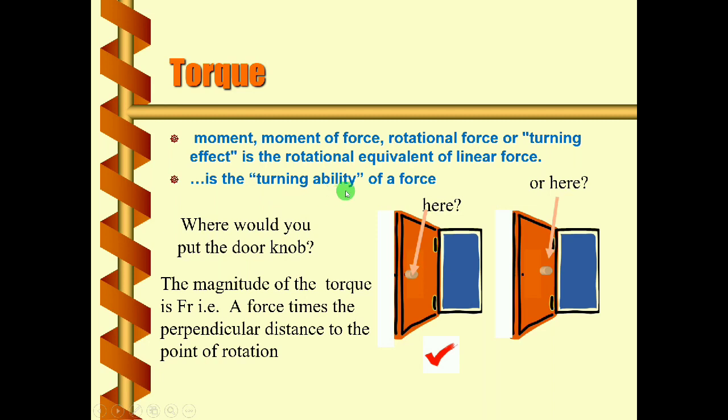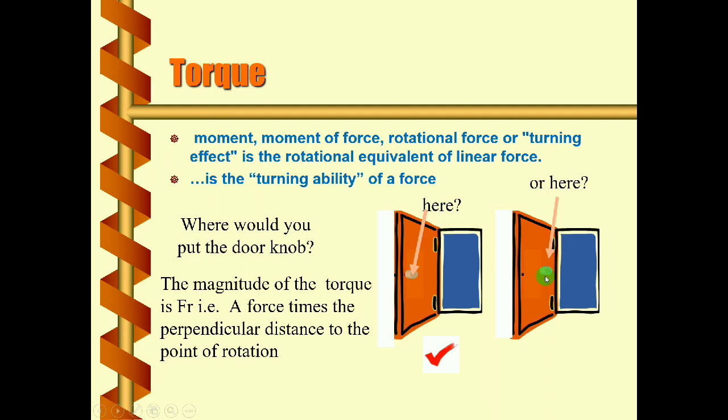What is the example here? First you can consider opening and closing of a door. That is nothing but the turning effect we observe while opening or closing the door. Where is the knob of the door kept? If you observe, it is at the edge of the door, that is, very far away from the hinges of the door.